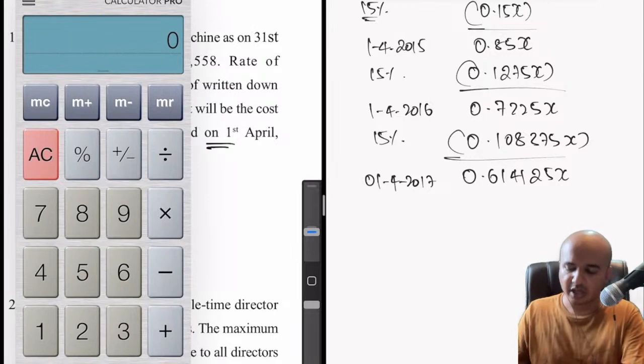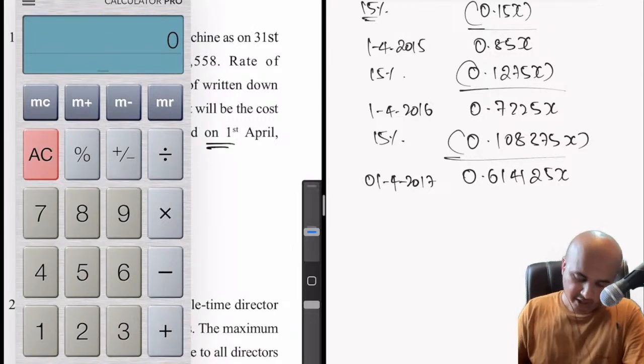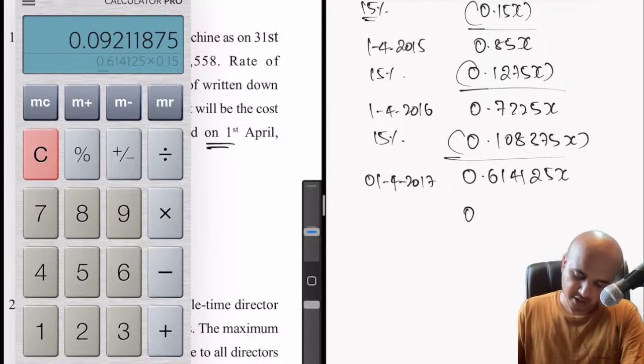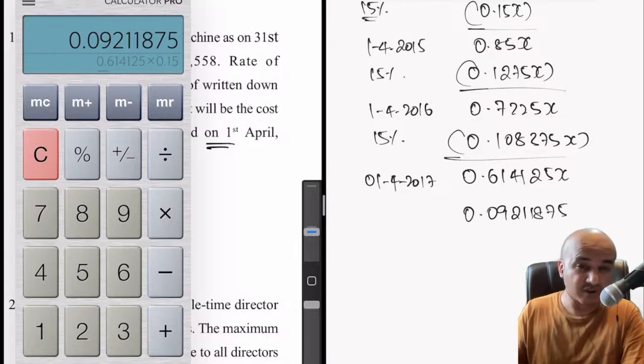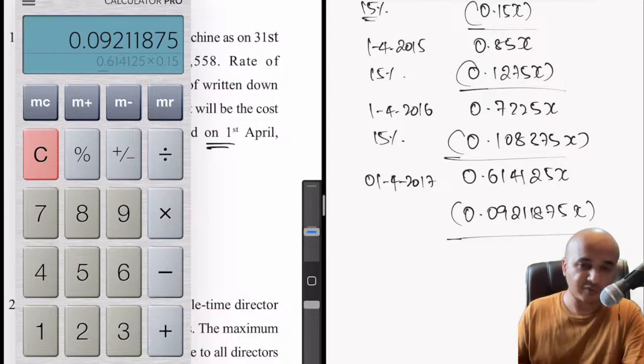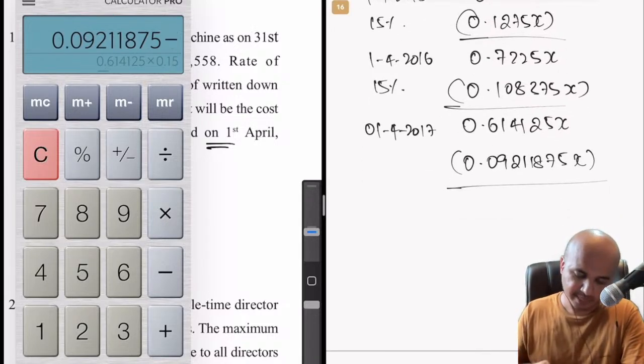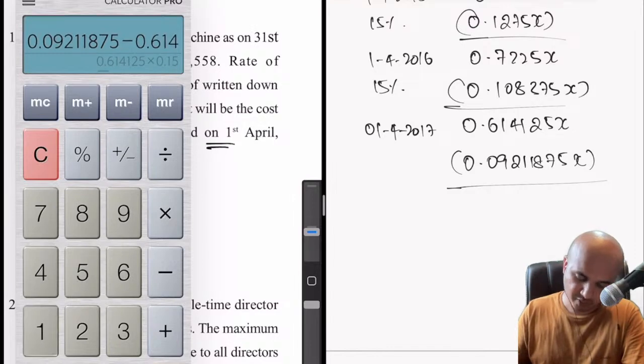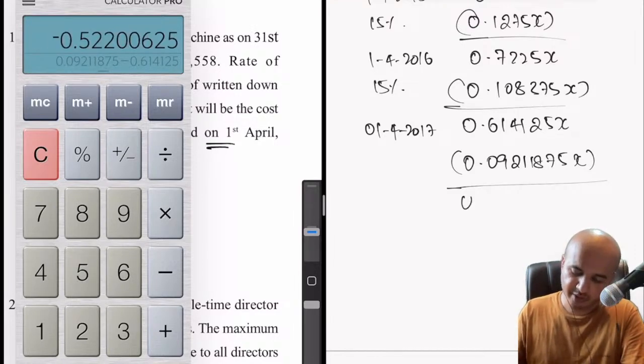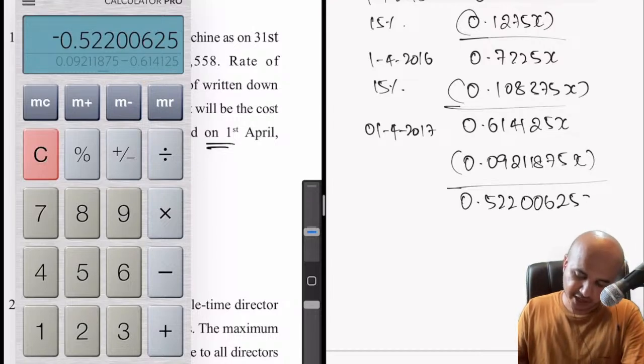Okay, fine. So now once again on this we'll have to calculate depreciation. 0.614125 into 15% is 0.0921185. Don't round it off in the exam. It is better if you do the calculation precisely. Minus 0.614125. So we'll be left with 0.522000625x. So this is which year?